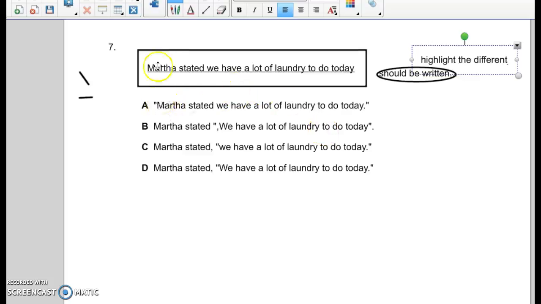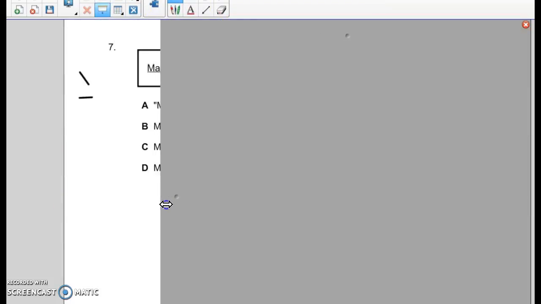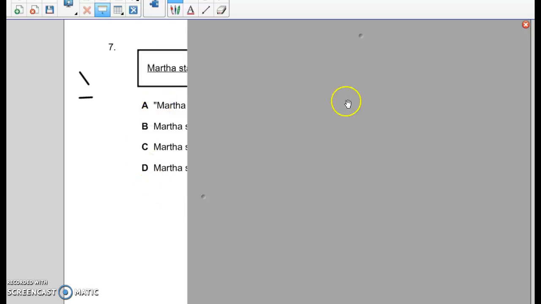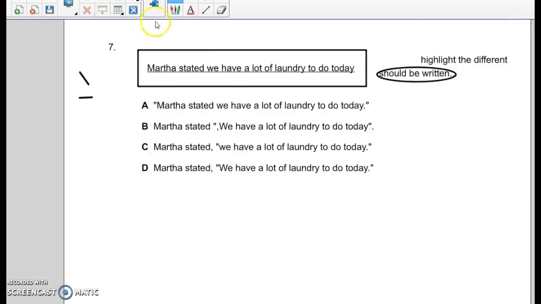All right, so if you look at your choices and you just kind of go down the line like this, my little screen thing would probably help me here. What's the first thing that you see that's different? Well, this one has quotes. Those do not, okay? So I'm going to highlight that difference.